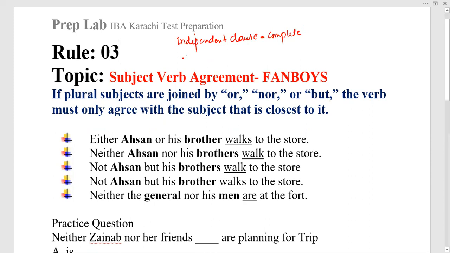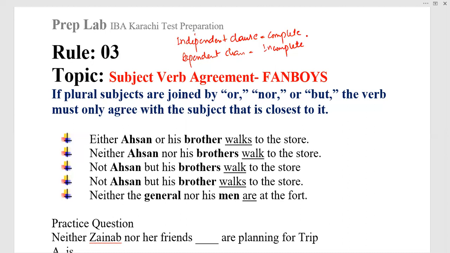But if there's a dependent clause, that is an incomplete sentence. When I go to school, that means that sentence is incomplete. What happened when you go to school? That means the sentence needs another sentence to make it complete, right? So that's a different way. When I go to school, I feel dizzy, right? So that's how you have to understand it.